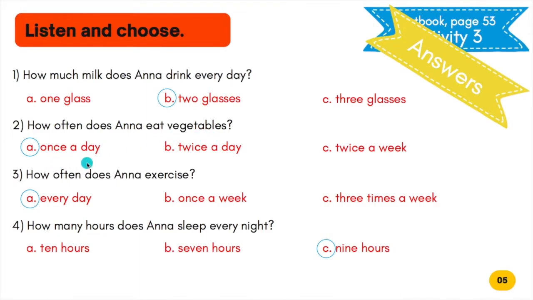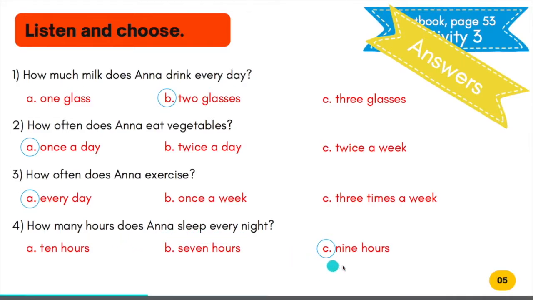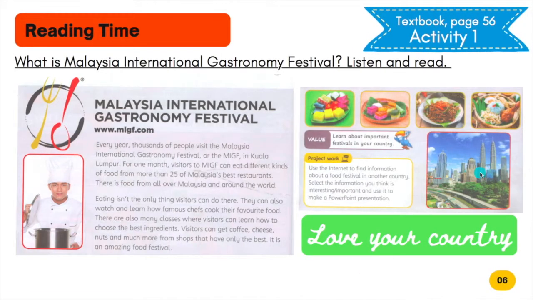Once a day. Number 3, how often does Anna exercise? The answer is A, every day. The last one, how many hours does Anna sleep every night? C, 9 hours.